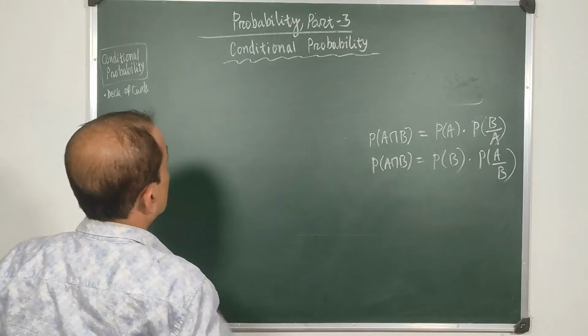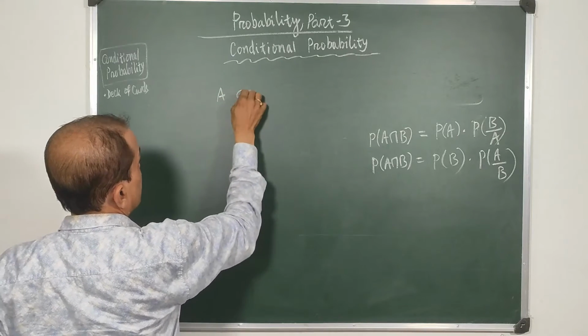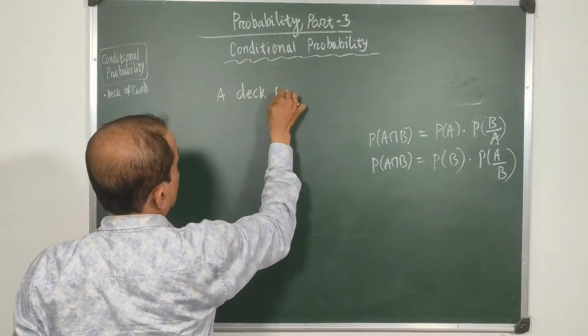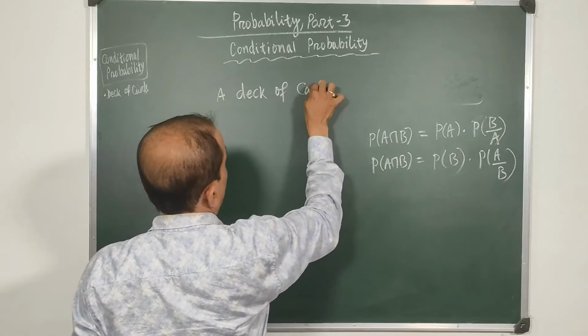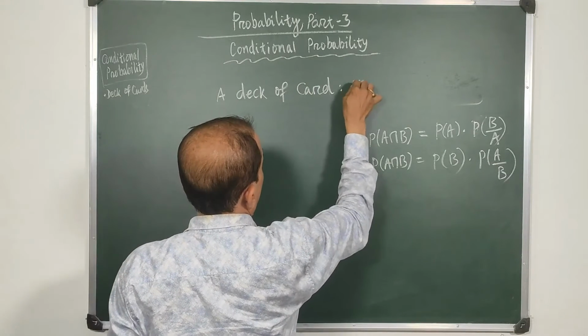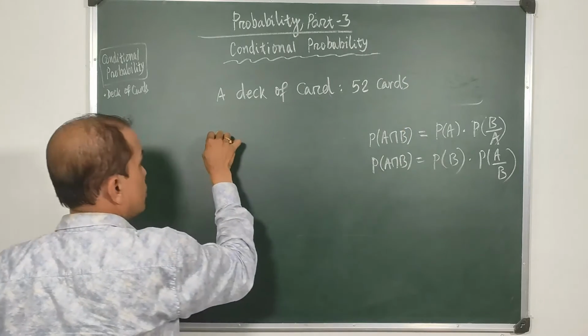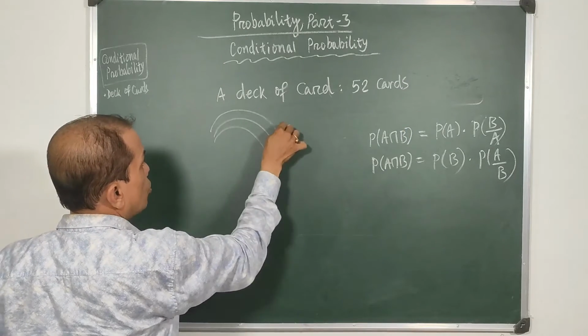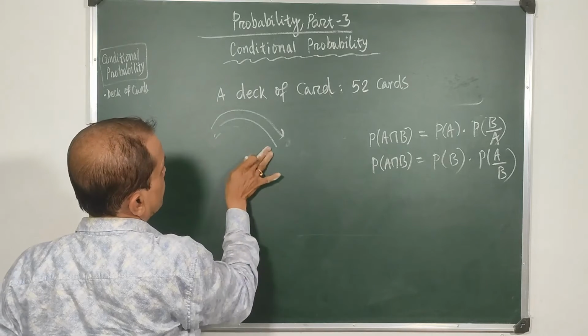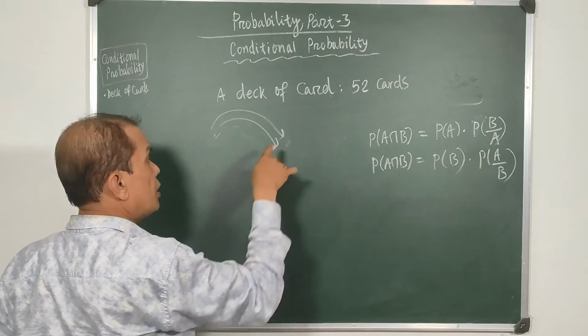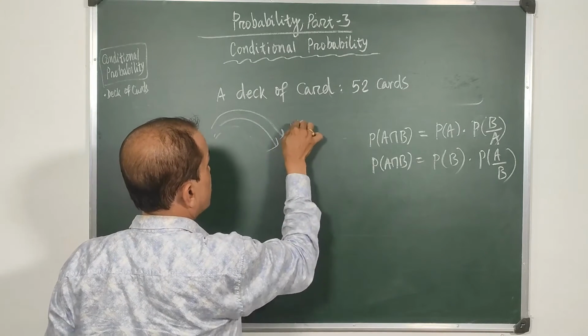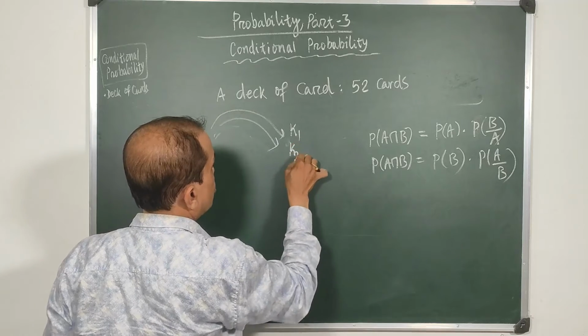Suppose there is a deck of cards, a pack of cards or a deck of cards contains 52 cards. A person draws, say, 2 cards, so that each card is a king. The first one is a king, the second one is also a king.